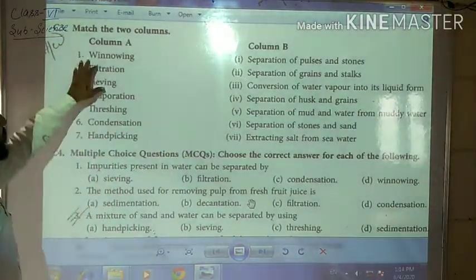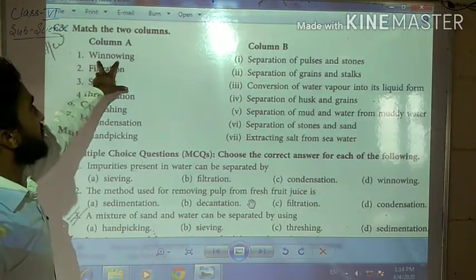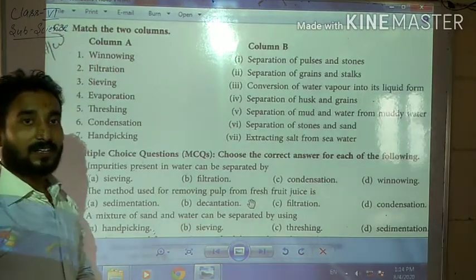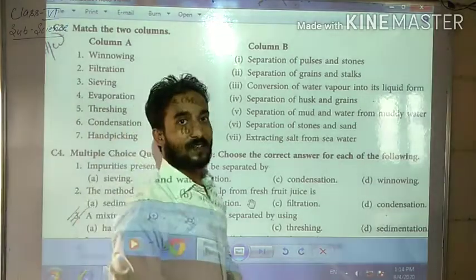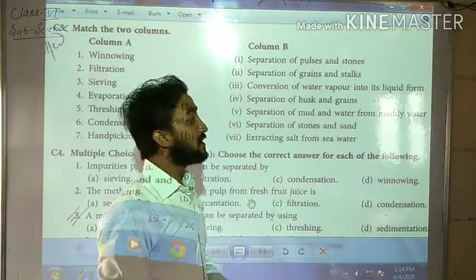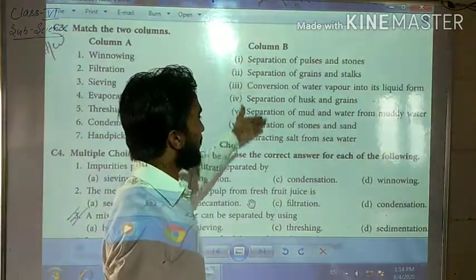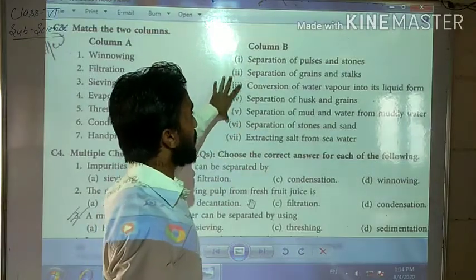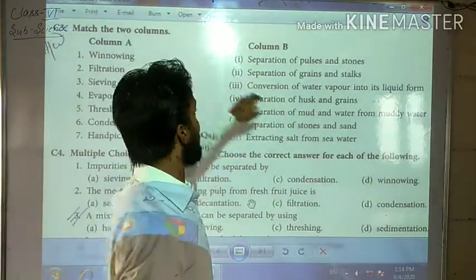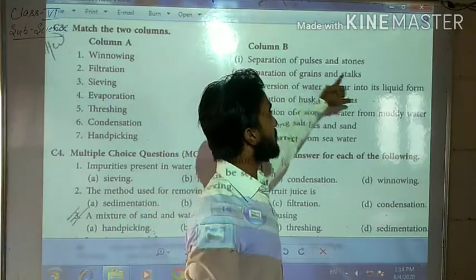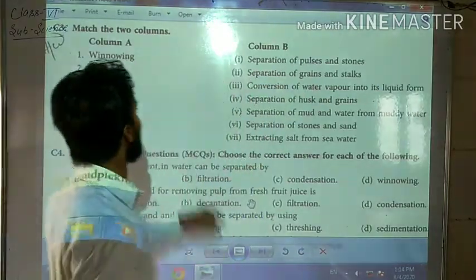See, first of all, in column A, winnowing. Do you know what winnowing is? Anybody can say what is winnowing? See, in column B, where is the appropriate answer? Separation of pulses and stones?